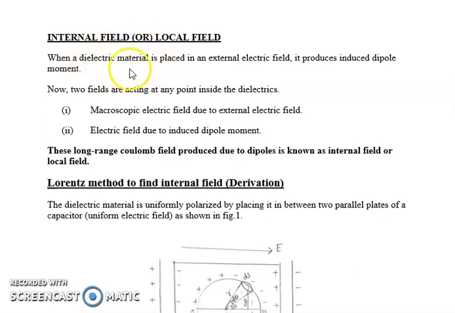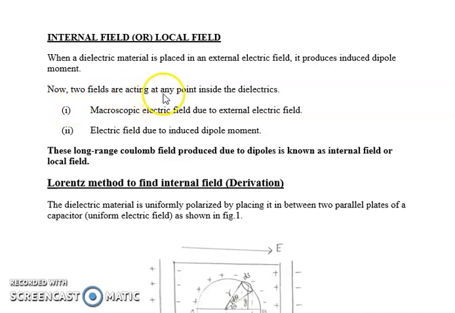This process is what is called polarization, and because there is a dipole, there is going to be an induced dipole moment, because dipole moment is nothing but the product of charge and the distance separating them. So when a dielectric material is placed in an external electric field, it produces an induced dipole moment.